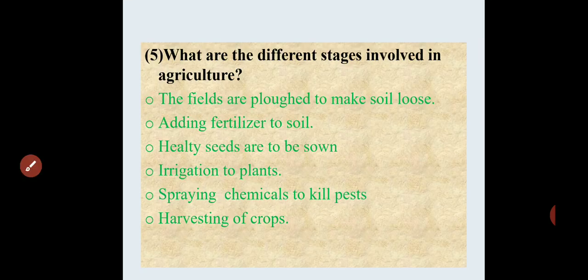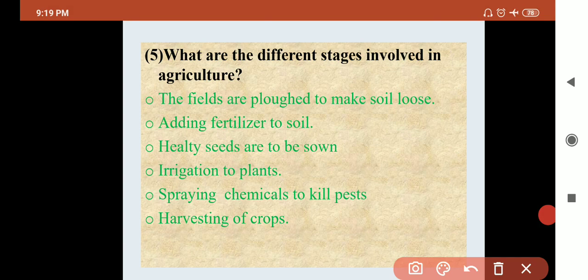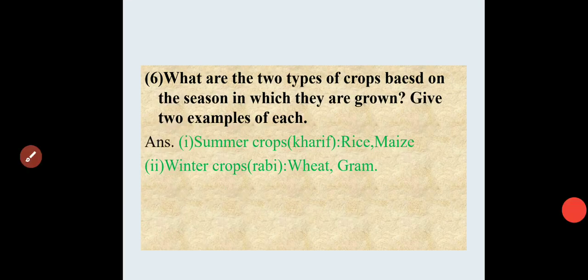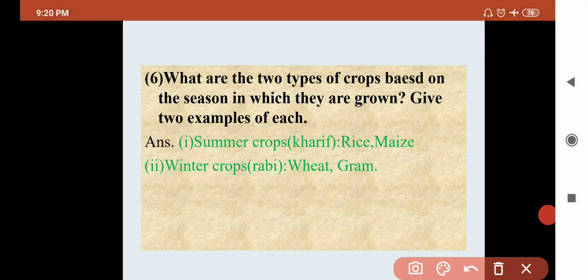Next is what are the stages involved? First is ploughing of soil, second is addition of fertilizer, third is selection of healthy seed, fourth is irrigation to plant, fifth is spraying the chemicals, and sixth one is harvesting of the crop. Okay, sixth question, what are the two types of crop based on season? The answer is summer crop and winter crop. Summer crop is called kharif crop, winter crop is called rabi crop.